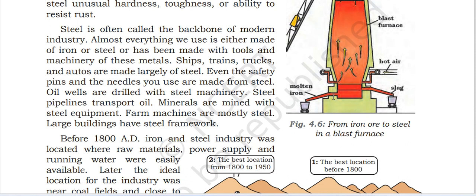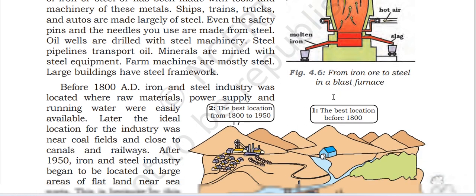All wheels are drilled with steel machinery. Steel pipelines are used in transport. Oil and minerals are mined with steel equipment. Farm machines are mostly steel. Large buildings have a steel framework. From iron to steel in the blast furnace.